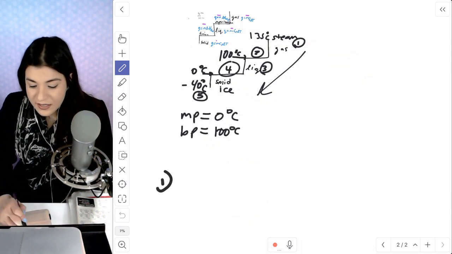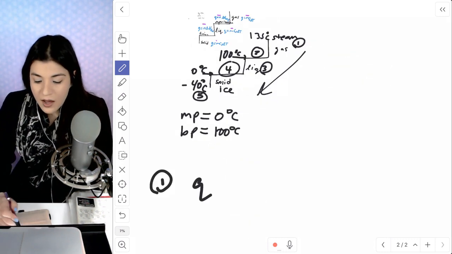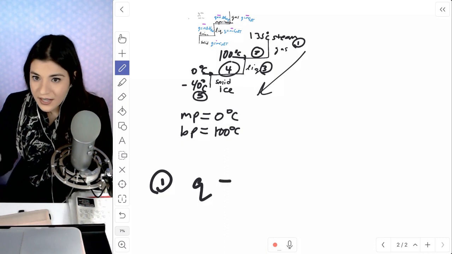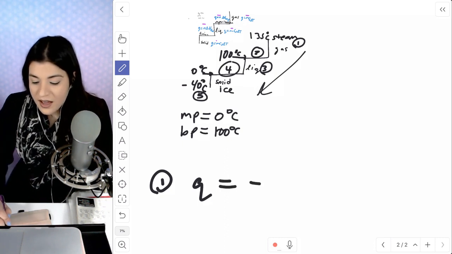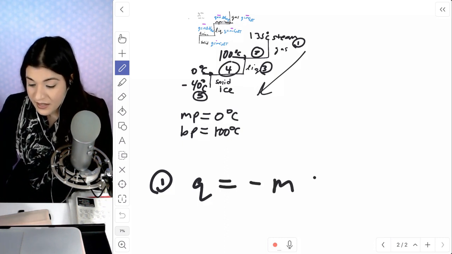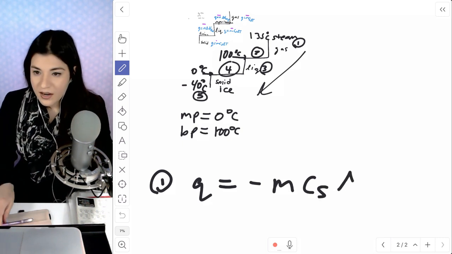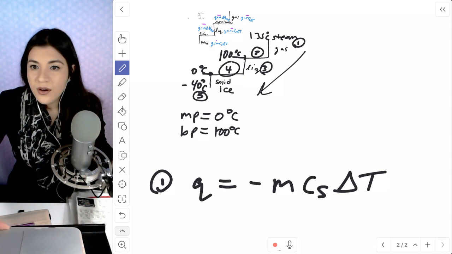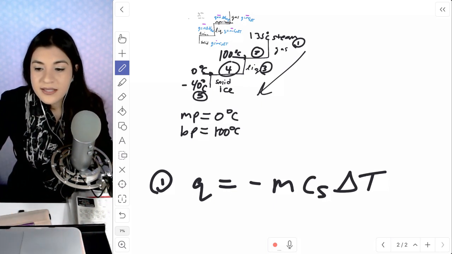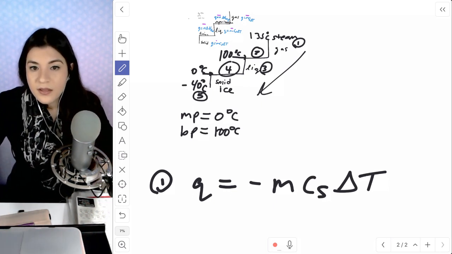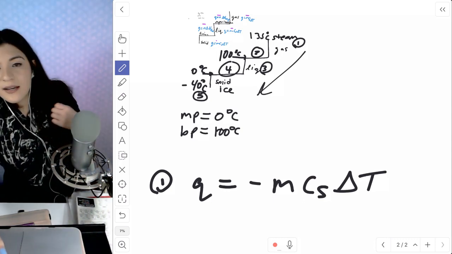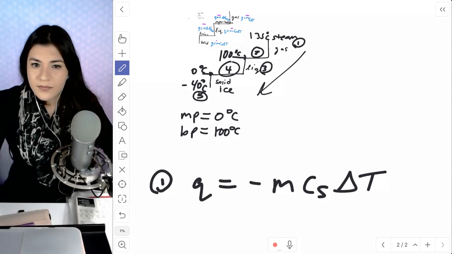The first one is still going to be gas or steam, where Q is equal to negative, since we're going in the opposite direction, mass times our specific heat capacity of steam. And you know what, let me look that up real quick. Specific heat capacity of water.